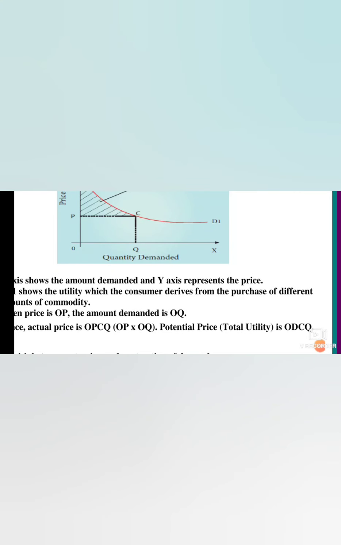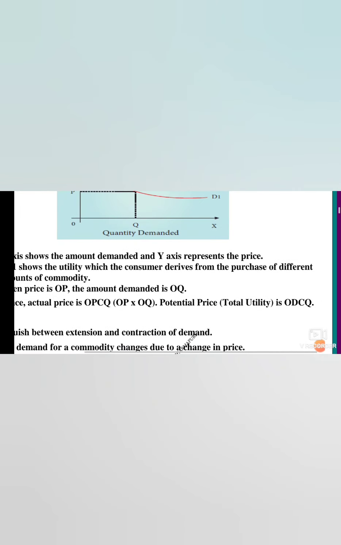So you see the diagram. Again I will show you the diagram. OPCQ, that is the rectangle. OP into OQ. Potential price total utility is ODCQ. Where is the D? You see on the top the D is there. So you see the curve. The curve starting is D. So ODCQ will be, and the shaded portion will be the consumer surplus.